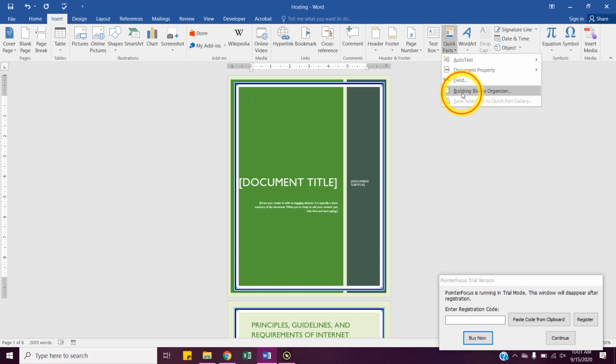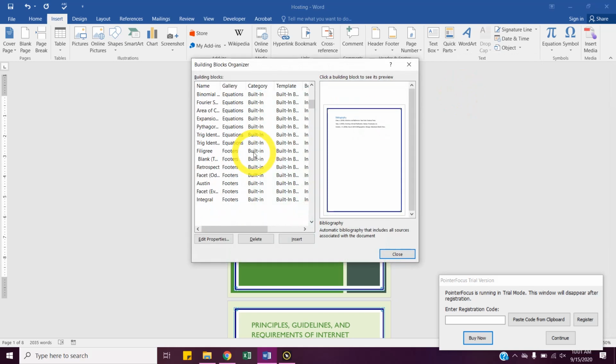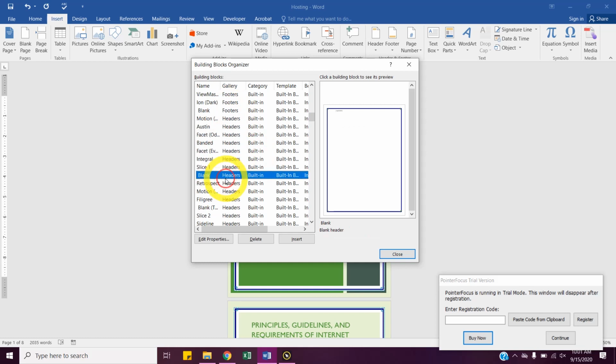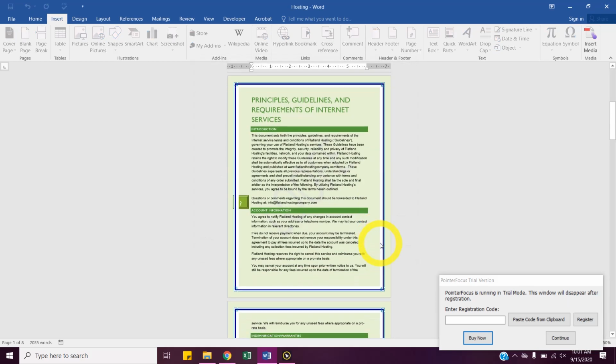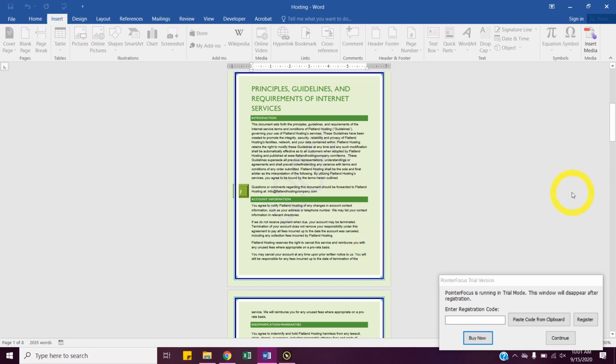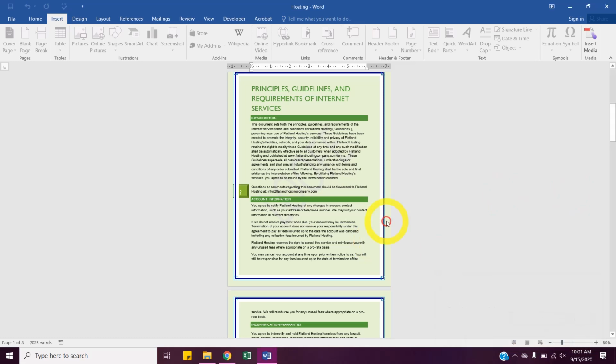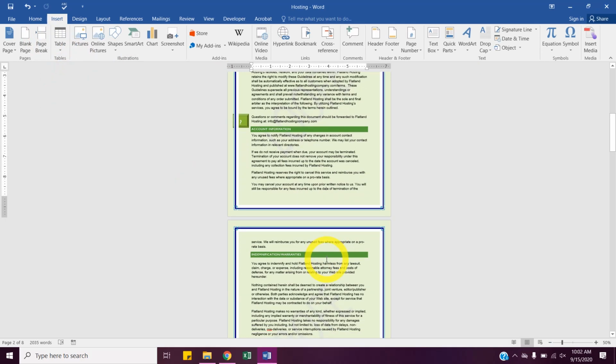Just scrolling through and seeing some other ones just so we know. We have bibliography, cover page. We can put in specific footers from here, headers from here, any type of nice looking page numbers. So I'll just do this one real quick. I'll hit insert. And now, well, my border covers it up, but that's what we can get from building blocks organizer.